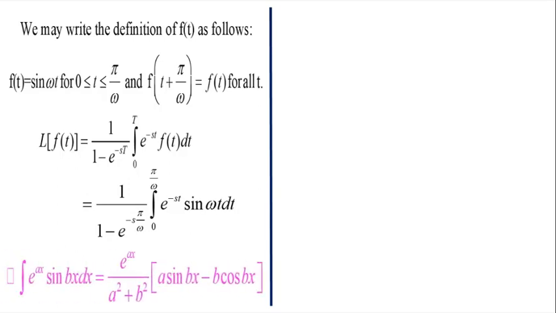As we know, the integral of e power ax sin bx dx can be written as e power ax divided by a square plus b square into a sin bx minus b cos bx. Here s is nothing but a and b is nothing but omega.